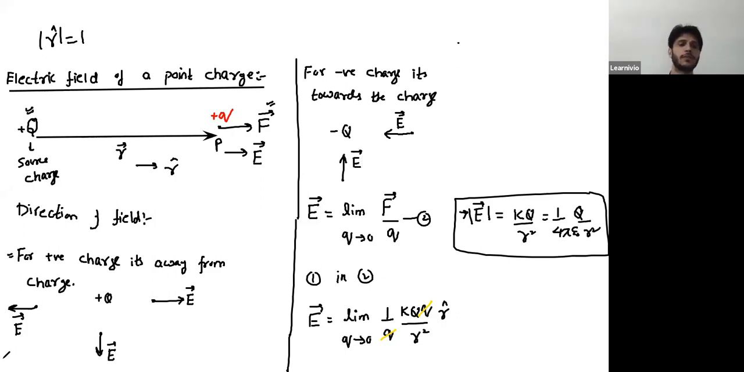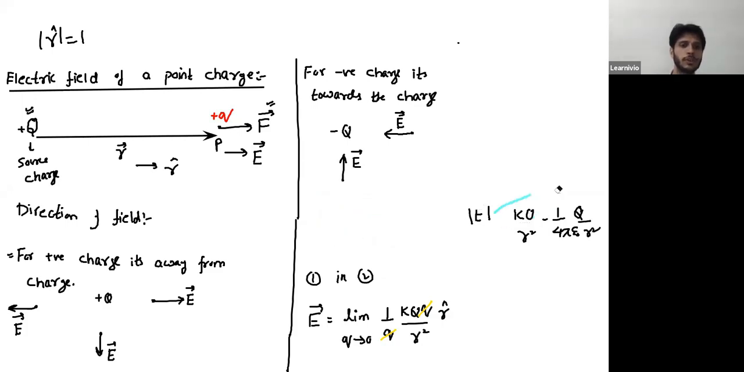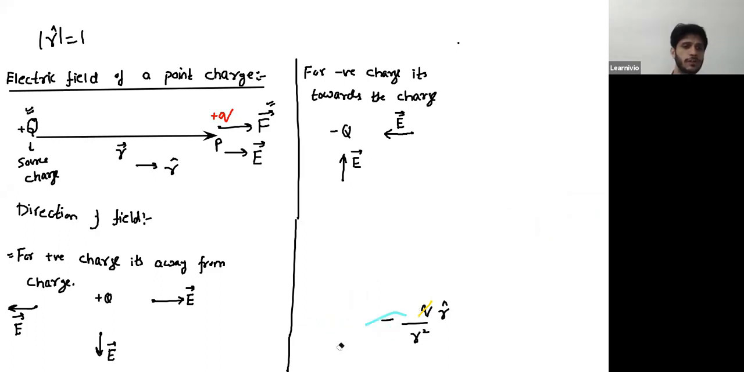So if you remember that for a positive charge, the direction of field is away from the charge, and for a negative charge, the field will act towards the charge, you can predict the direction of field directly. And one more thing: what should be the unit of electric field?